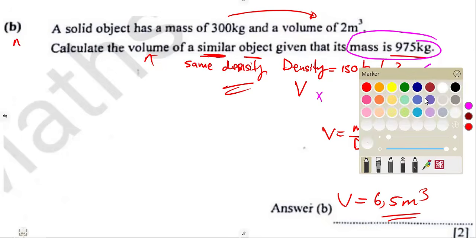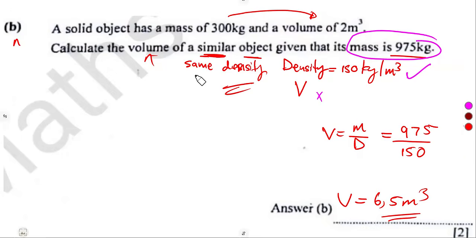Or we can use the similarity concept. When two objects are similar, remember your similarity. That's another way that we could have answered this question. So for similar figures, we are already given the volume, meaning to say we deal with what we call the volumetric or the volume ratio.